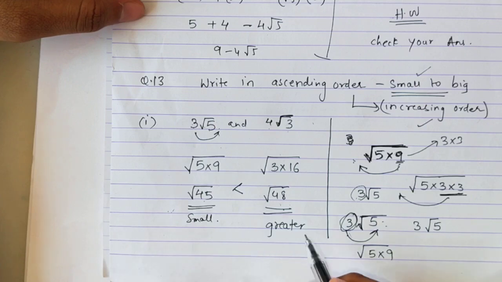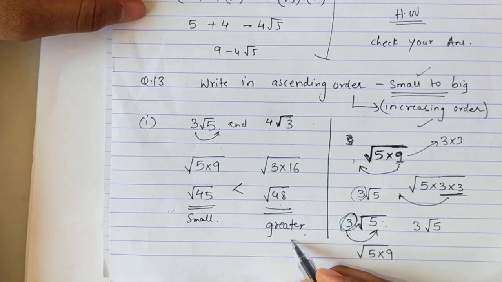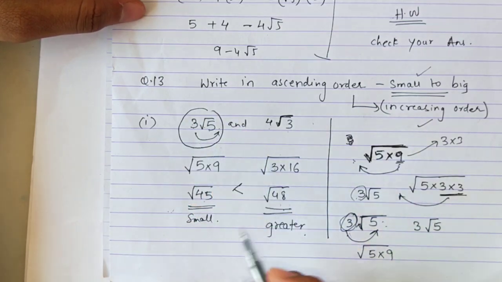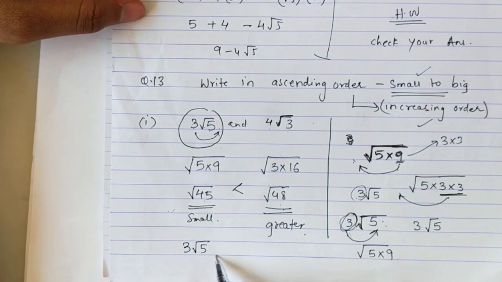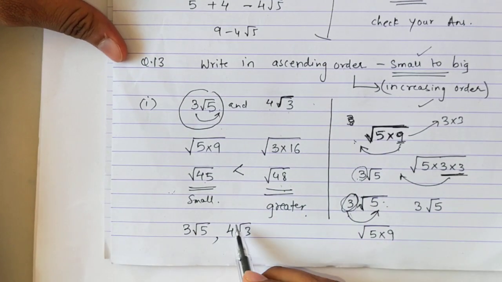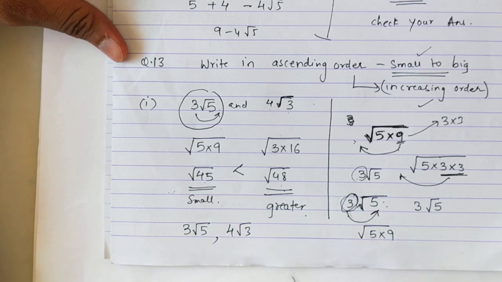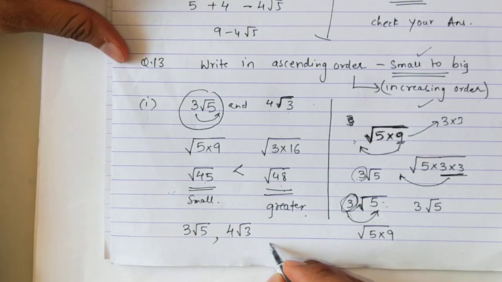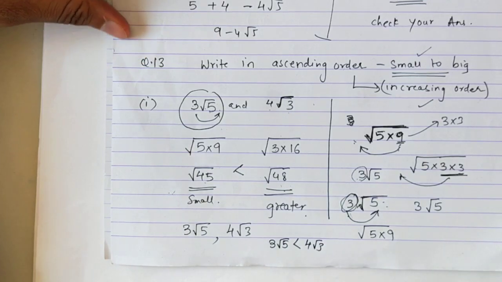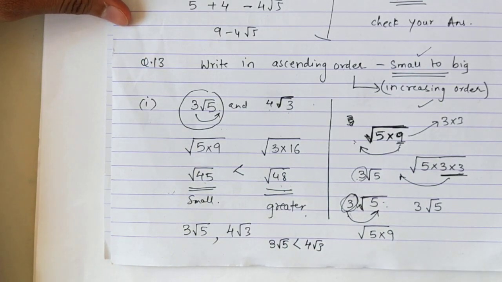But while writing the answer in ascending order, the smaller number will come first. So whatever value was given in the question, 3 root 5, that will come first, and then comma, you will write 4 root 3. Ascending order means this number is smaller and this number is greater. So I write the smaller number first and then the greater number. Okay, you can even write it like this. This also means the same.